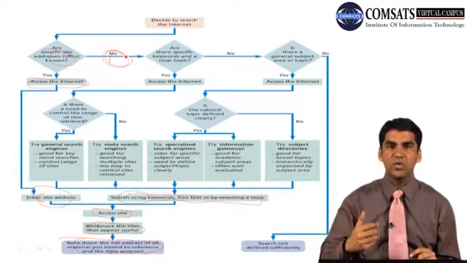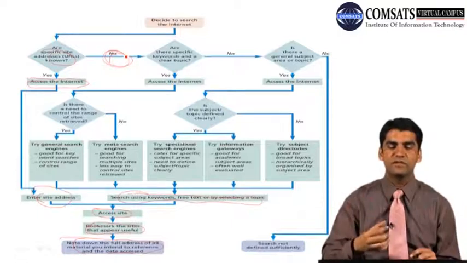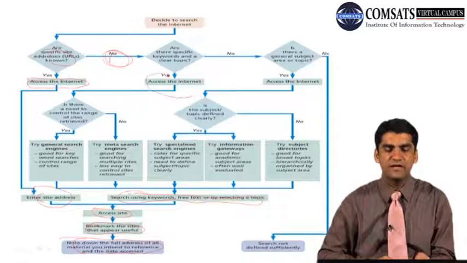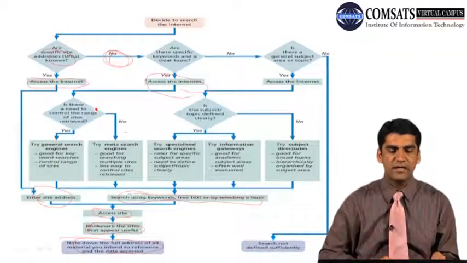If you know that you have a clear keyword and topic, then you have to think again whether you have access to the internet or not. And if you have access to the internet, then you have to answer, is there a need to control the range of sites retrieved?